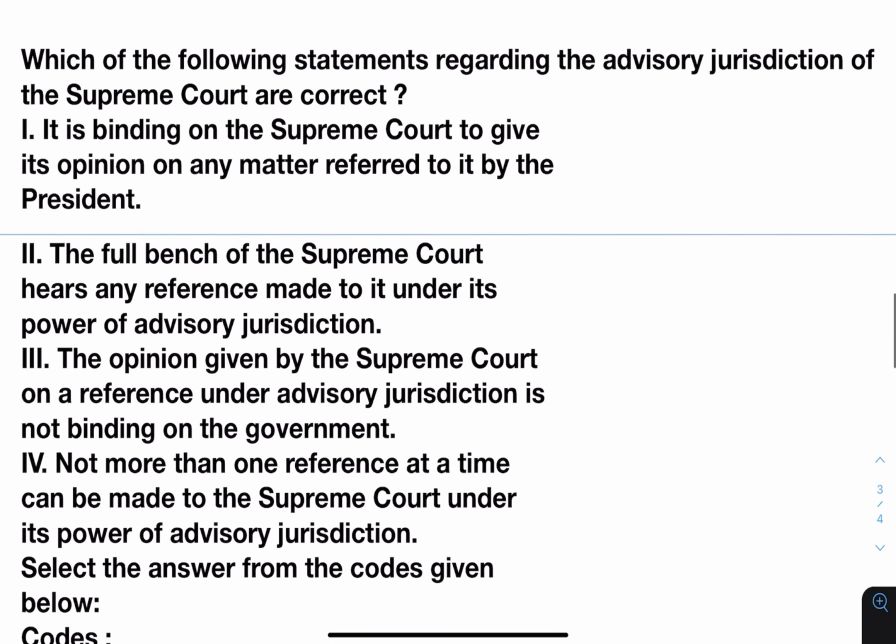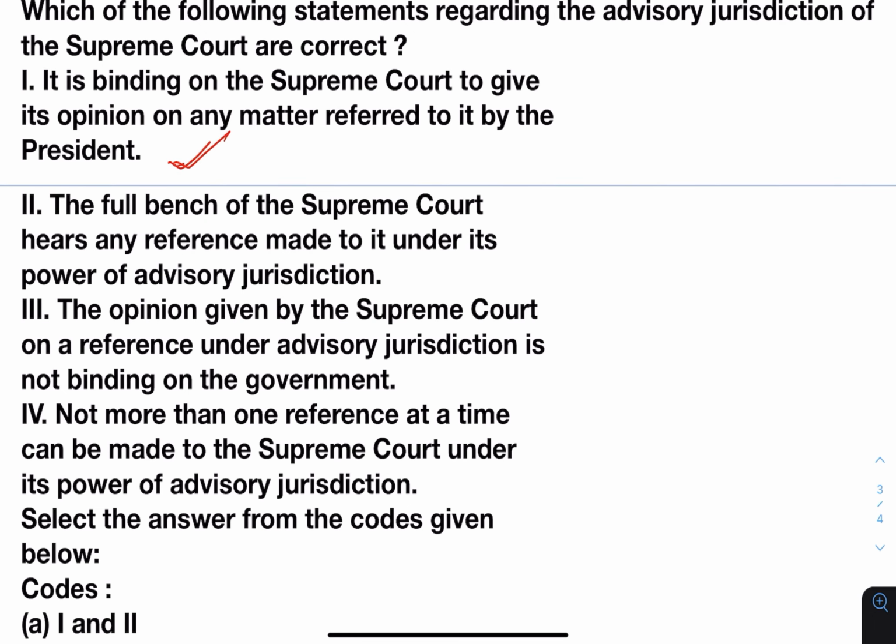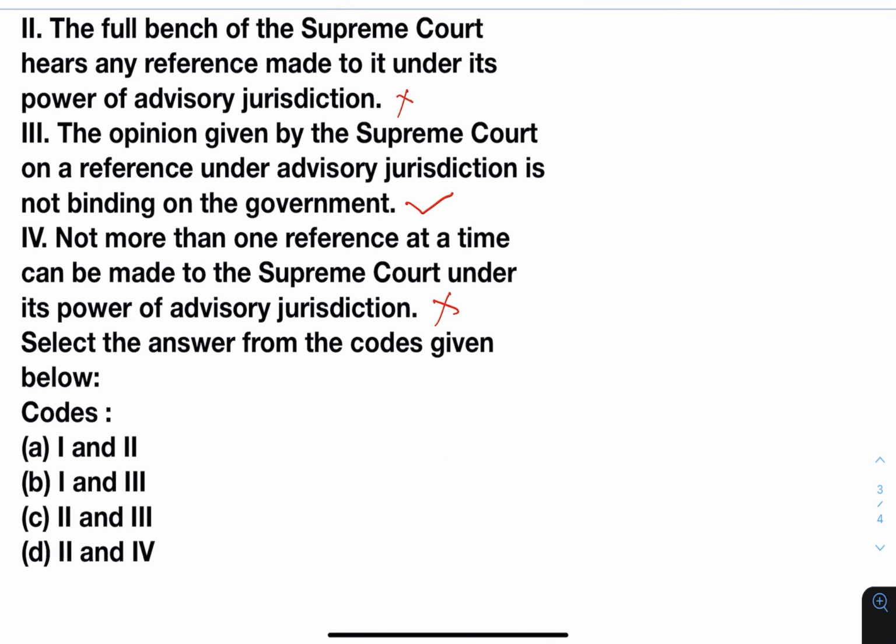Next, which of the following statements regarding the advisory jurisdiction of the Supreme Court are correct? One, it is binding on the Supreme Court to give its opinion on any matter referred to it by the President. This is correct. Two, the full bench of the Supreme Court hears any reference made to it under its power of advisory jurisdiction. This is not correct, as it is not necessary that a full bench is present. Three, the opinion given by the Supreme Court on a reference under advisory jurisdiction is not binding on the government. This is correct. Four, not more than one reference at a time can be made to the Supreme Court under its power of advisory jurisdiction. This is also not correct, as more than one reference can be given. So the answer will be 1 and 3.